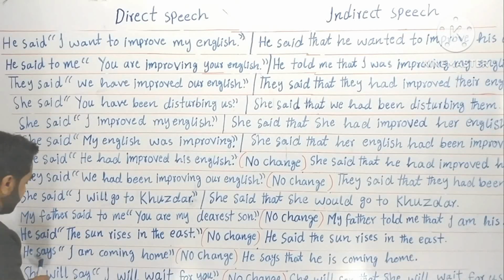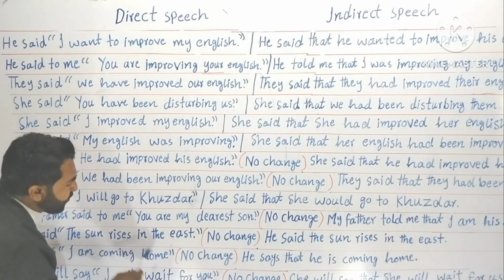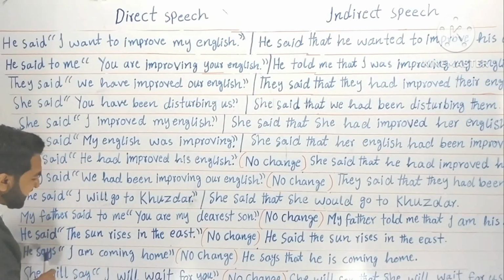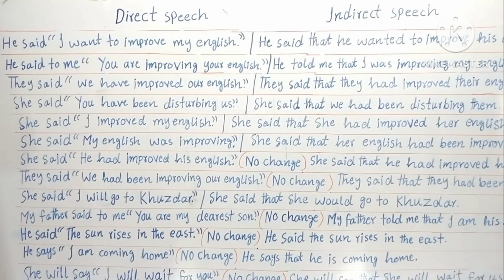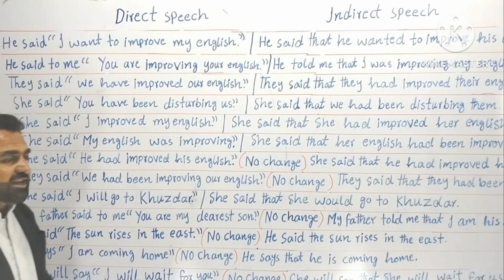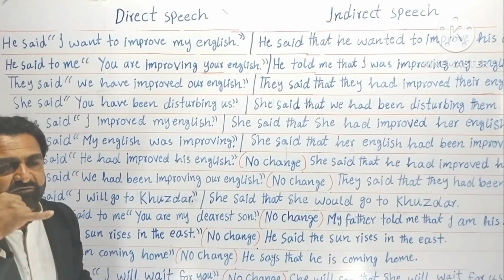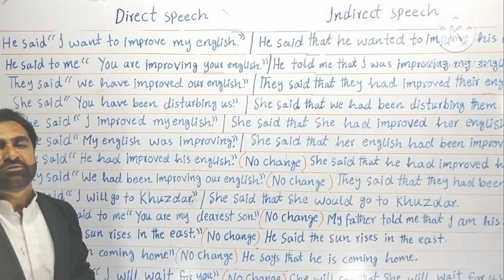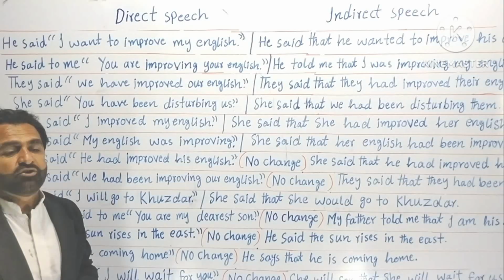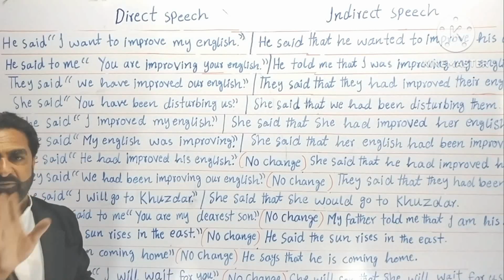You see here? He says, I am coming home. These are his own words. For example, we had a phone call. Suddenly my brother picked up the phone and he was talking on the phone. He finished the call.